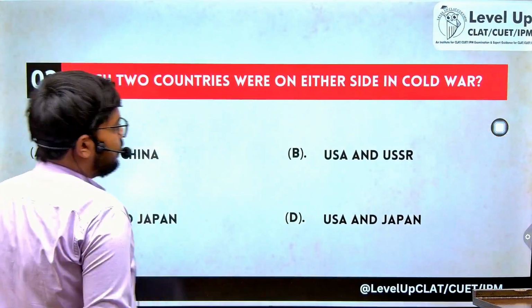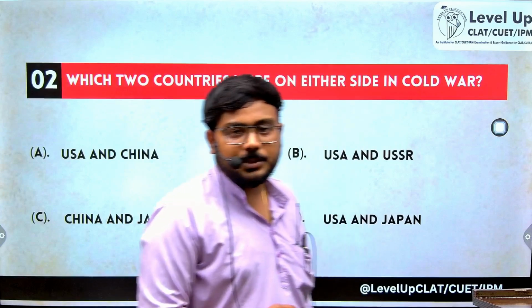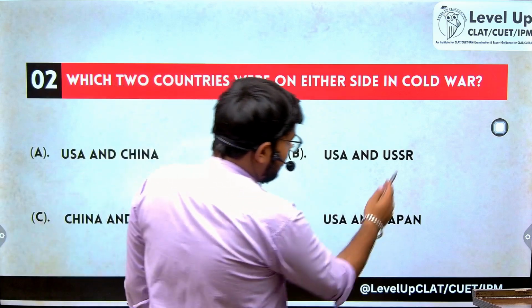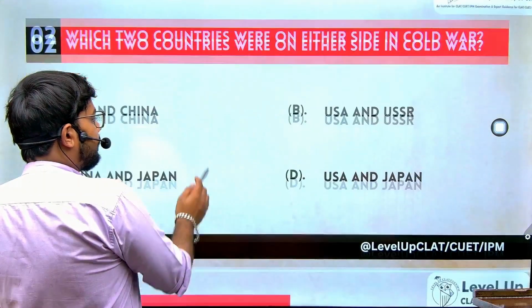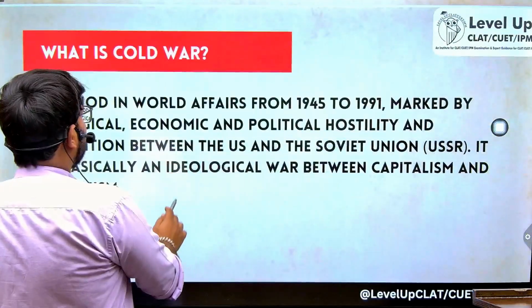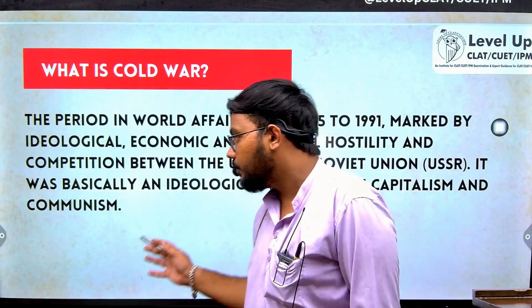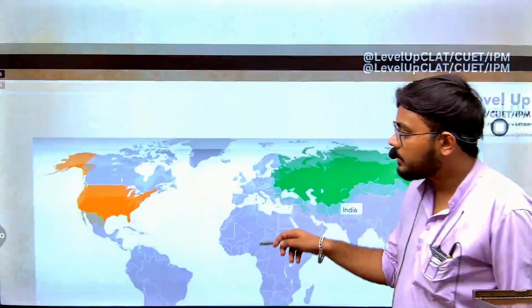Which two countries were on either side of the Cold War? As explained in question 1, it was US and USSR. So US promoted capitalism and USSR was promoting communism. So option number 2. So you can read about what the Cold War is. Go and take this PDF from the Telegram or the link given in the description.